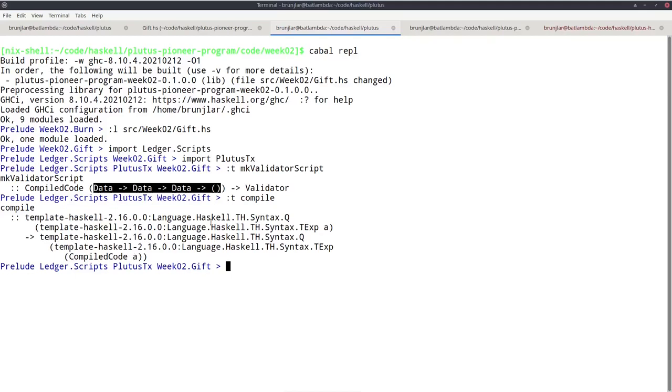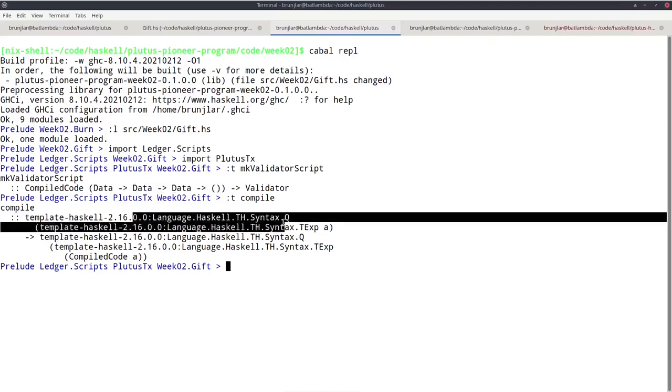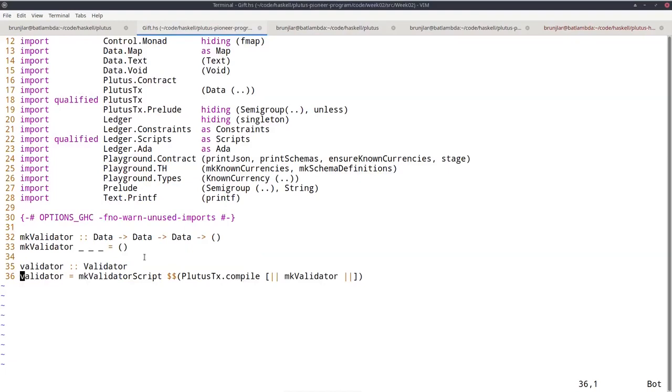So in our case, we apply this where A is data to data to data to unit. So we must somehow plug in something of this type, the syntax of something of this type, and we get out the syntax of something of type compiled code A. So now what's this syntax business? This is where Template Haskell comes in.